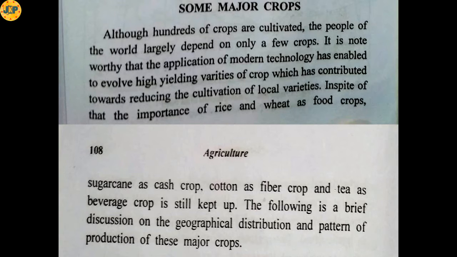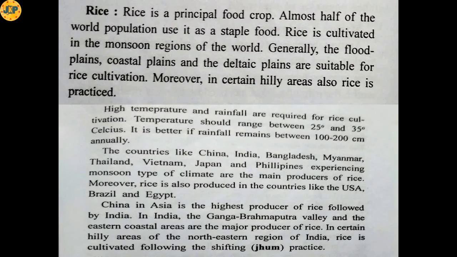In spite of that, the importance of rice and wheat as food crops, sugarcane as cash crop, cotton as fiber crop and tea as beverage crop is still kept up. The following is a brief discussion on the geographical distribution and pattern of production of these major crops. So now we will see these major crops and the environment required for their growth. At first we will see rice.